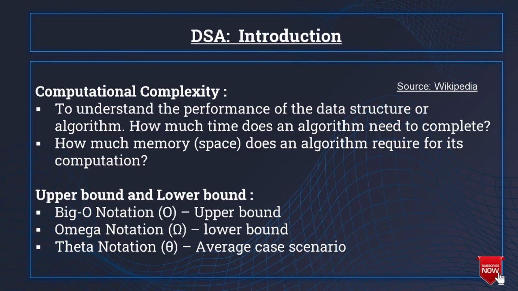Lower bound and upper bound theory provides a way to find the lowest complexity algorithm to solve a problem, which we will discuss in our future slides. Till then, for the sake of knowledge, the upper bound is denoted by asymptotic notation big O and the lower bound is denoted by big omega. Now there is another case which we call the average case scenario, which is denoted by theta notation.